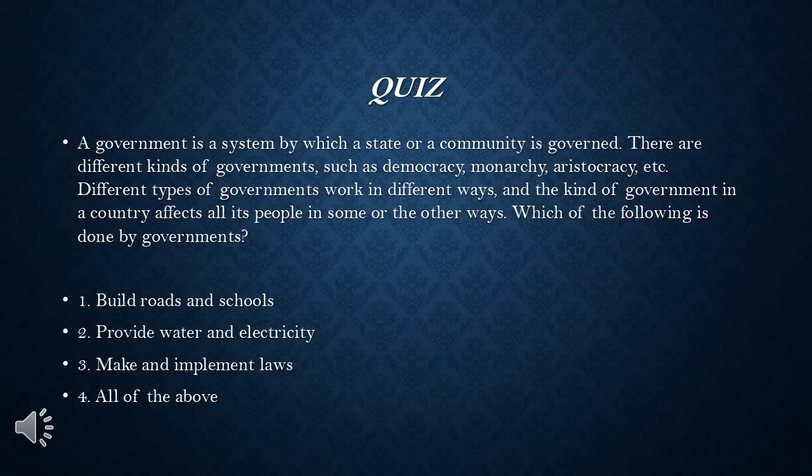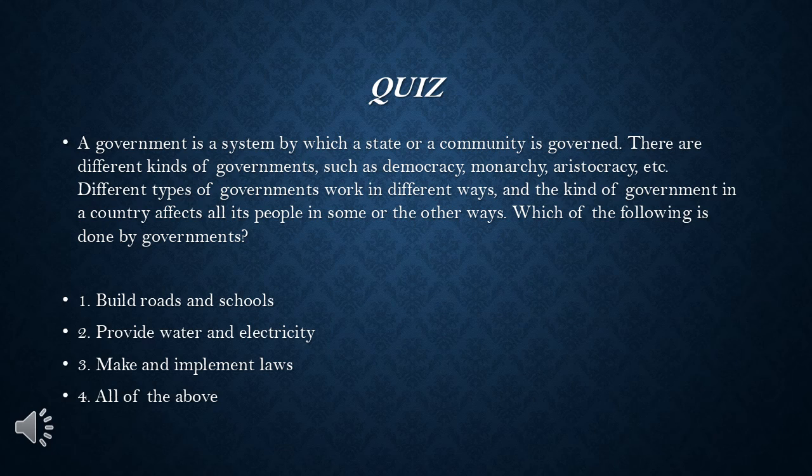The first question. A government is a system by which a state or a community is governed. There are different kinds of governments such as democracy, monarchy, aristocracy, etc. Different types of governments work in different ways, and the kind of government in a country affects all its people in some or the other ways.